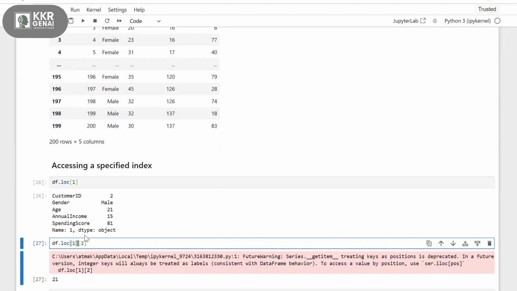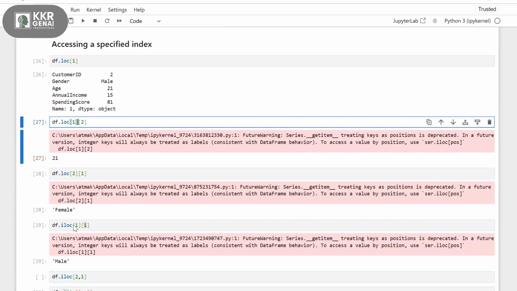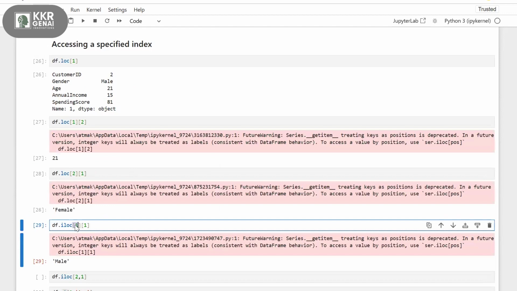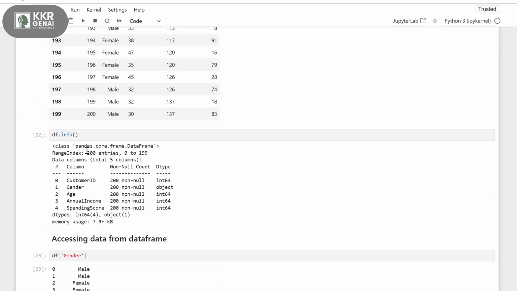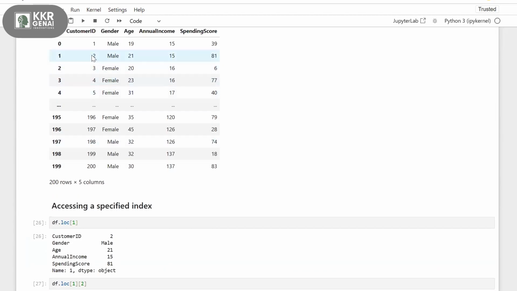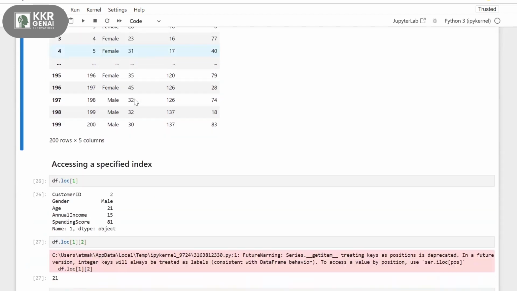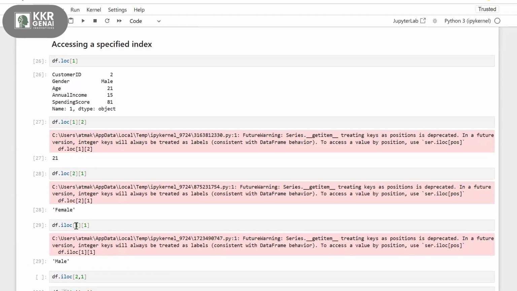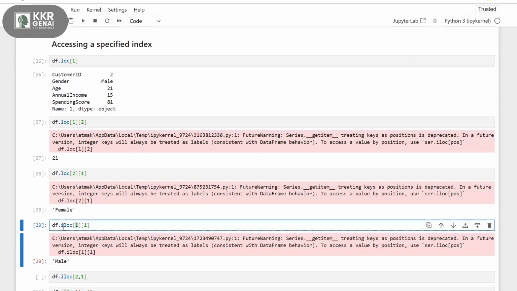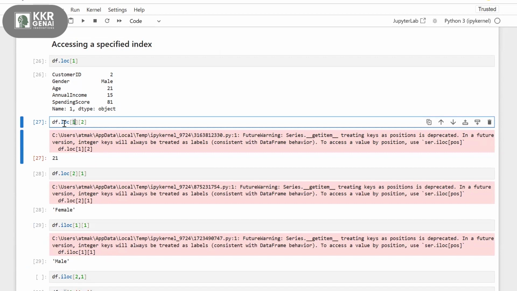In case of iloc of 1, I'm not passing the label here, I'm passing the index number. I'm referencing this one as an index number. For this record, the index is 1 as well as the label is also 1. Here I'm inferencing this one as an index number in iloc, and I'm inferencing this one as a label in loc.